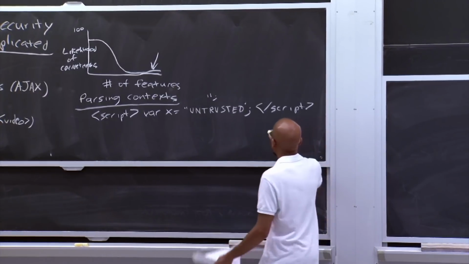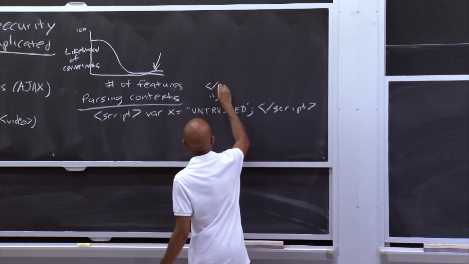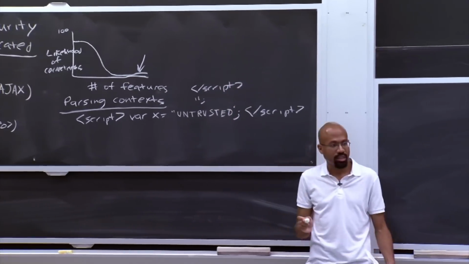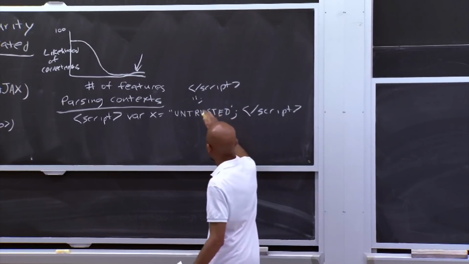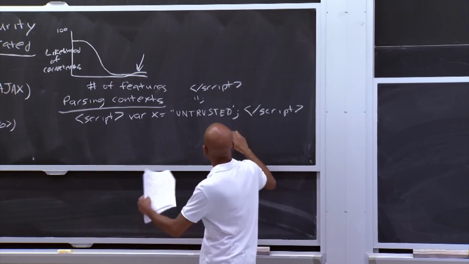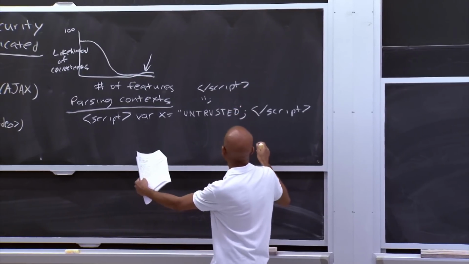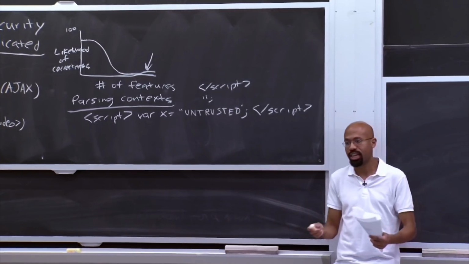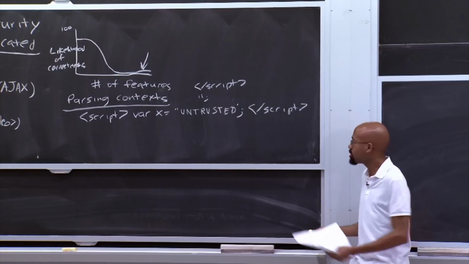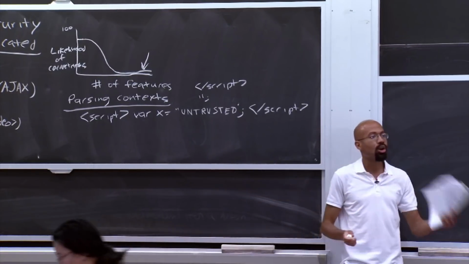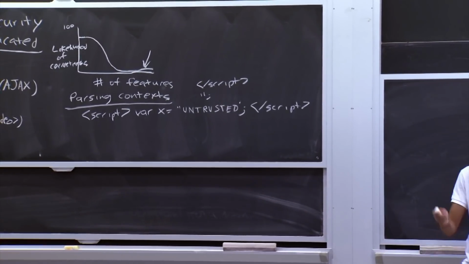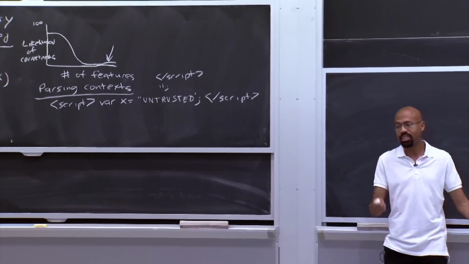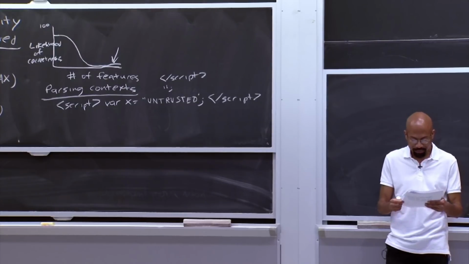Alternatively, the attacker could just put a closing script tag here, right? And then at that point, the attacker can sort of get out of the JavaScript context, right, and then get into the HTML context, maybe define some new HTML nodes or something like that, right? And so you see this problem of composition all over the place in the web because there's so many different languages and runtimes we have to think about. HTML, CSS, JavaScript, maybe MySQL on the server side, so on and so forth.